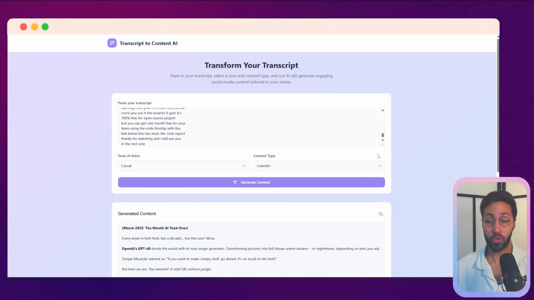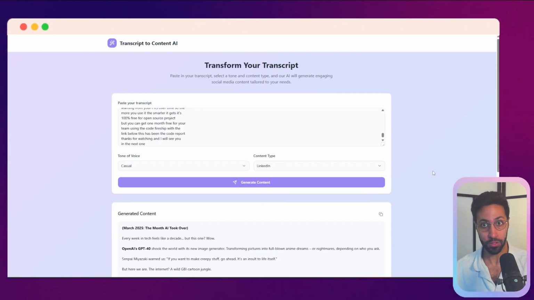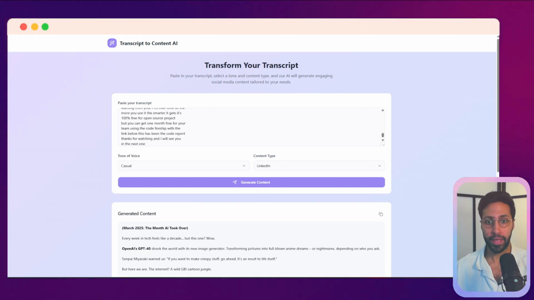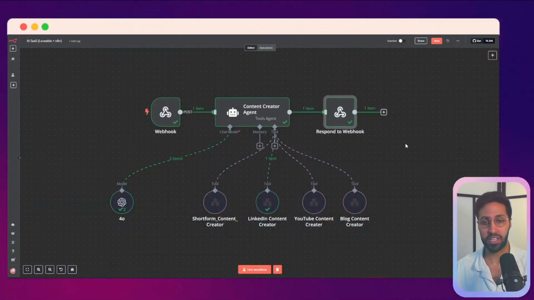Also, a lot of people are using this combination so that they can create their own software to create a business out of it. So with Loveable, you can add payments and you can turn this into an application you charge for. Or some people are building it as a service for other businesses. And I'd say if you're also new to AI and you're just trying to experiment, it's a good skill to build. Understanding how to use tools like Loveable, how to create interesting and very complex automations in n8n, because this is where the future is heading.